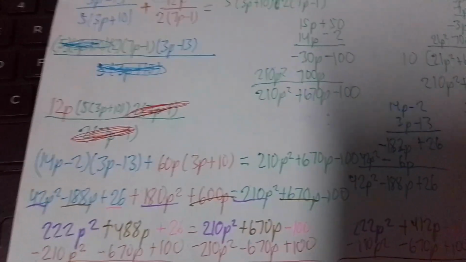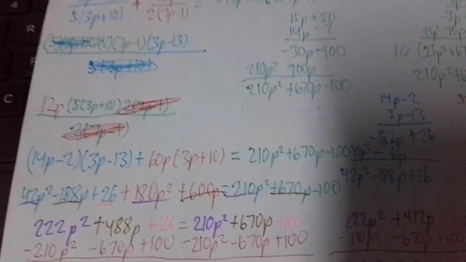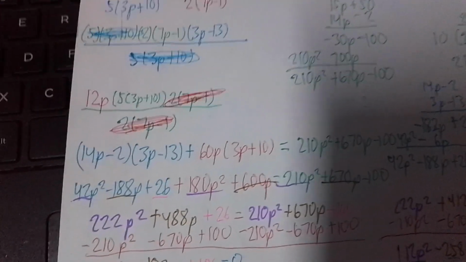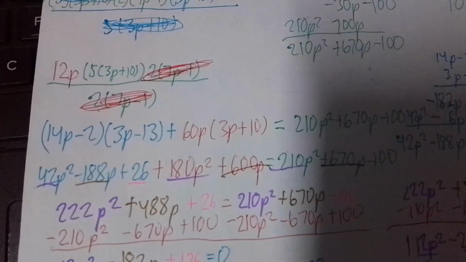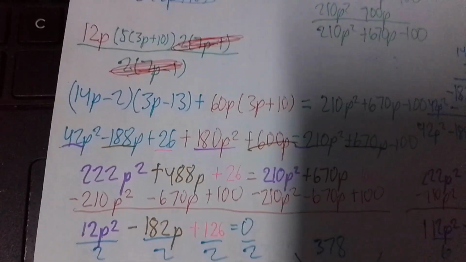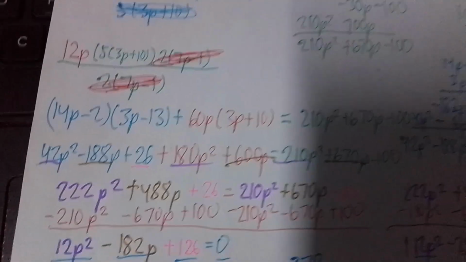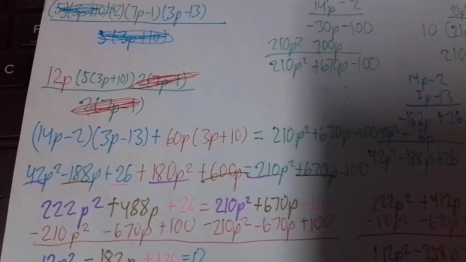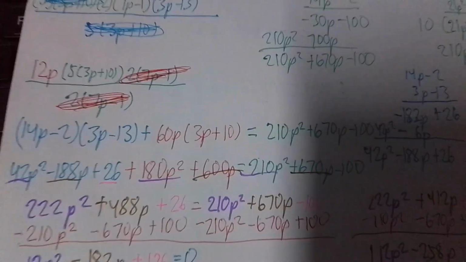Positive 26. And then on the probability of failure, 60p times 3p to give you 180p squared. 60p times 10 to give us 600p. Then we still have our answer on the right side. Now we combine like terms. So 42p squared plus 180p squared, that becomes 222p squared, which is in violet. And then we have negative 188p plus 600p. Of course, that's 600 minus 188, and that would become 488. Diba?